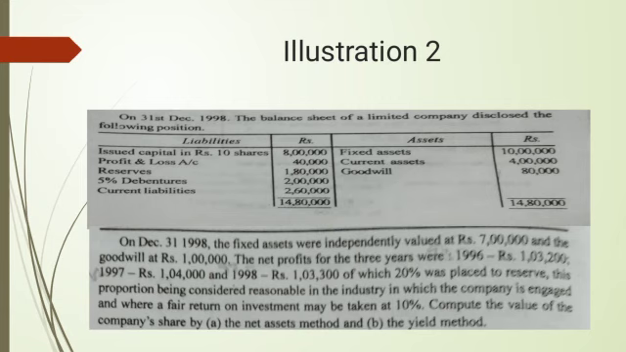On December 31st, 1998, the fixed assets were independently valued at rupees 7 lakhs and the goodwill at rupees 1 lakh. The net profit for the 3 years: 1996 is 1 lakh 3,200, 1997 rupees 1 lakh 4,000, and 1998 is 1 lakh 3,300, of which 20% was transferred to reserve. This proportion is considered reasonable in the industry in which the company is engaged, and a fair return on the investment may be taken as 10%. Now compute the value of the company's shares by the net asset method and the yield method.